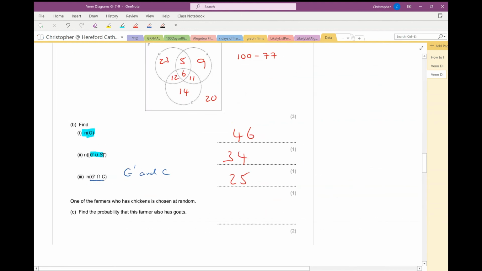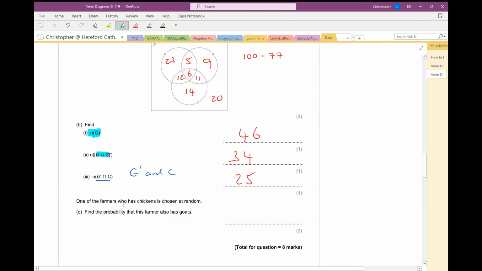One of the farmers who has chickens is chosen at random. So we know we're dealing with these farmers only. One of those is chosen at random. Find the probability that this farmer also has goats. Well, how many of those also has goats? The answer is that 18 of those also have goats.